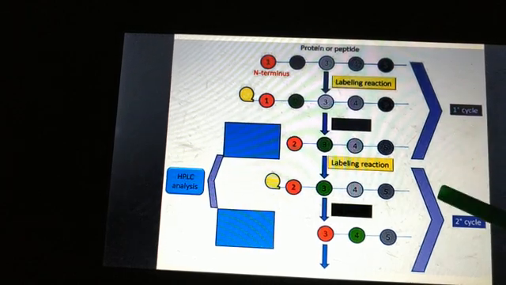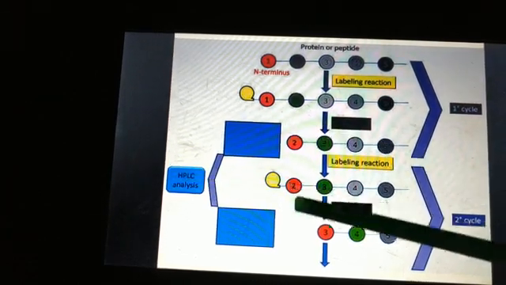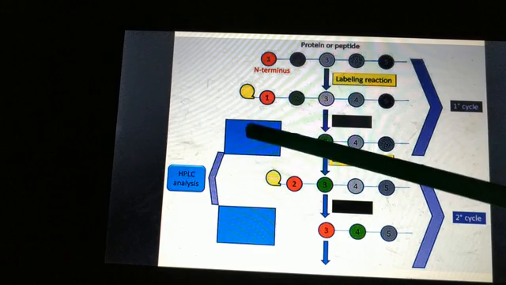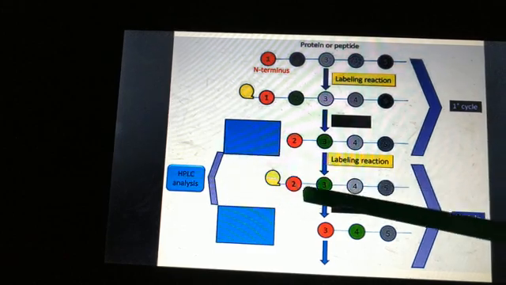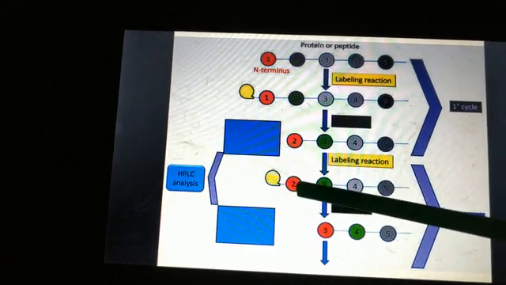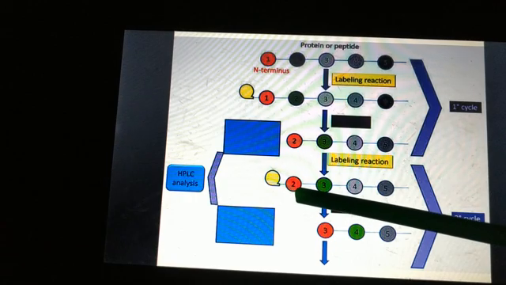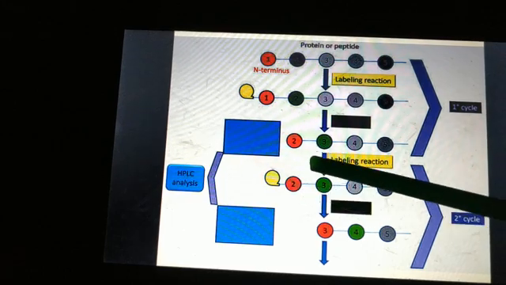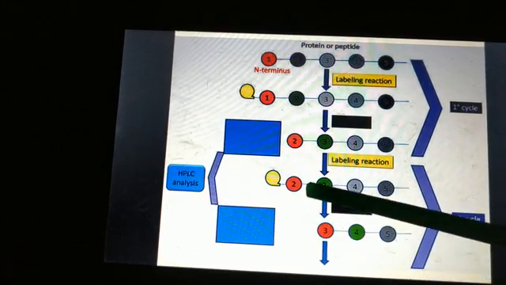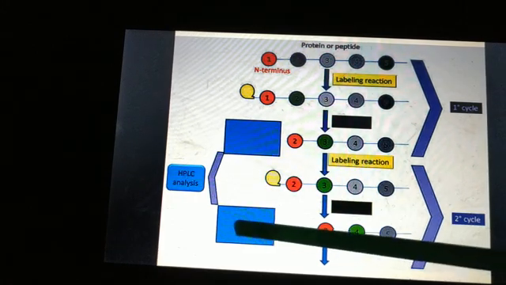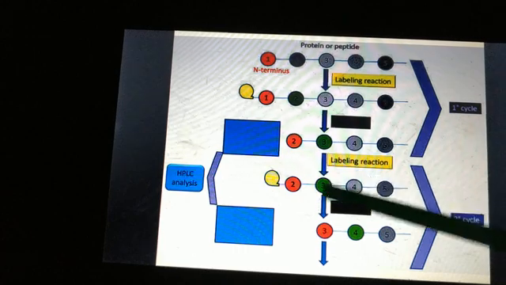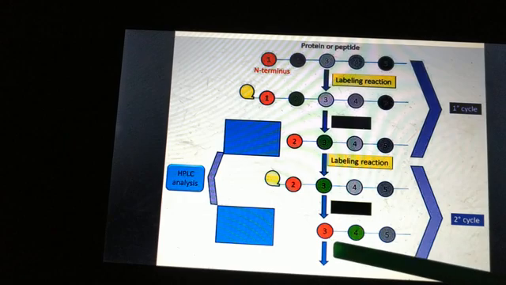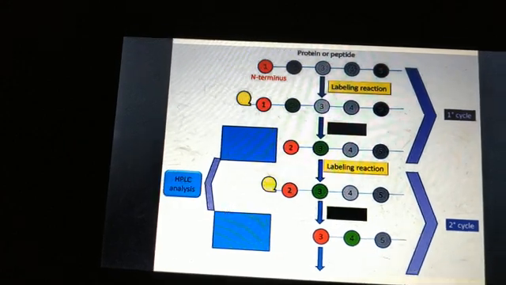In the next cycle, again we will repeat the same process. Since amino acid 1 has already been removed and we already came to know what amino acid it was, now I will shift to the second amino acid. The second amino acid is again labeled with the labeling agent, and after labeling, I will remove it. I will get here the second amino acid. Again, the third amino acid is labeled and removed. So this process keeps on going.